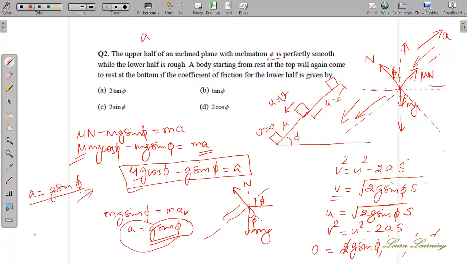So you can substitute g sine phi minus g sine phi in this case. mu g cos phi minus g sine phi is equal to g sine phi. So g sine phi gets cancelled. No, sorry. It becomes 2, 2g sine phi by g cos phi. g and g get cancelled. So nothing but 2 tan phi. So mu is equal to 2 tan phi. 2 tan phi, right?